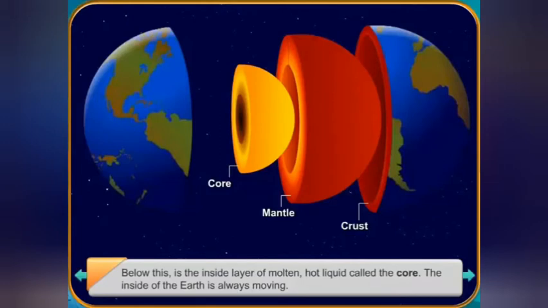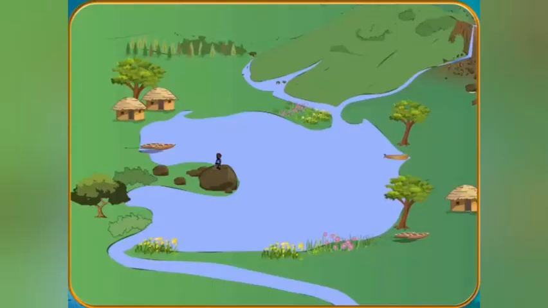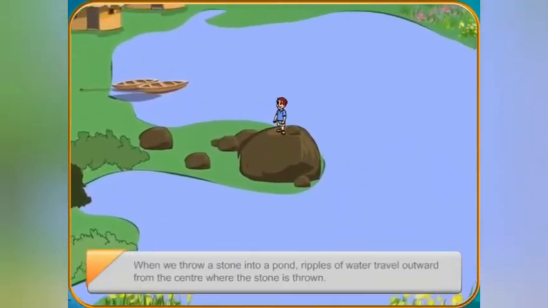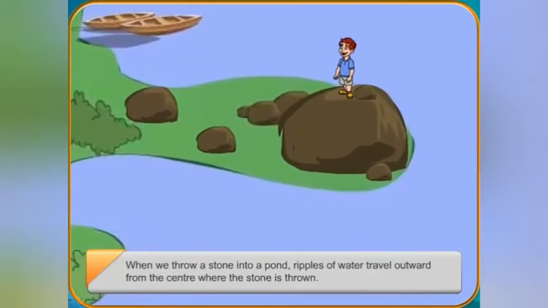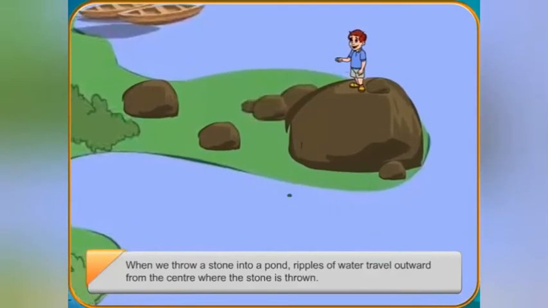When an earthquake occurs, the point of disturbance is called the focus of the earthquake. The point directly above the focus on the Earth's surface is called the epicenter of the earthquake. The vibrations are called seismic waves.